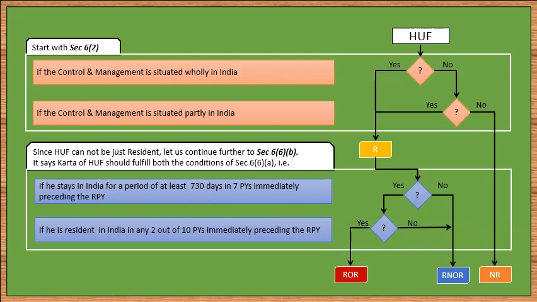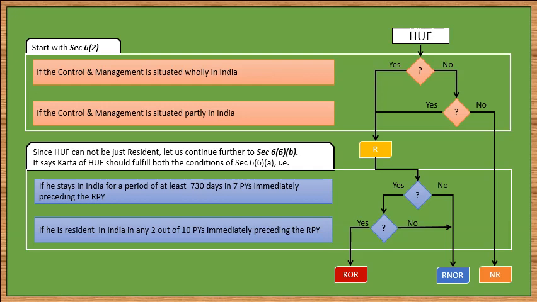Section 6(6)(b) states that Karta must fulfill both the conditions of section 6(6)(a). That is, the stay of Karta in India should be at least 730 days in 7 previous years immediately preceding the RPY, and Karta should have been resident in India in any 2 out of 10 previous years immediately preceding the RPY. If both these conditions are fulfilled by Karta, then the resident HUF will be treated as ordinarily resident, that is ROR. On the other hand, if the Karta fails to fulfill any one of these conditions, then the resident HUF will be treated as not ordinarily resident, that is RNOR.